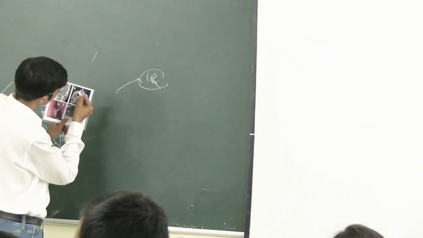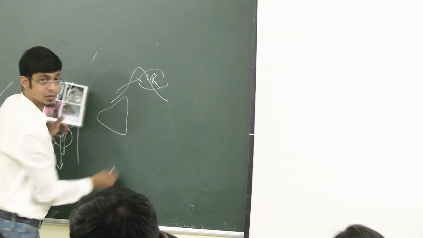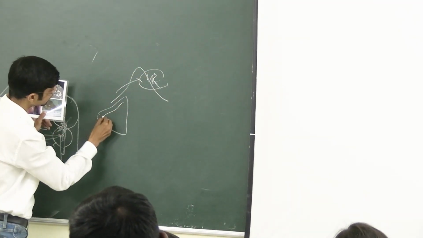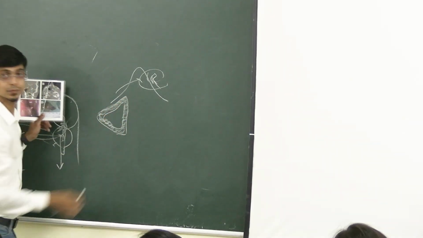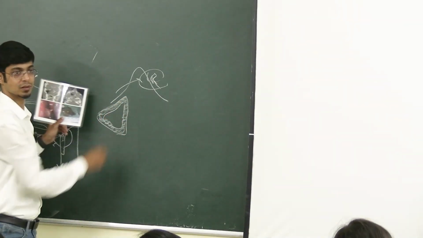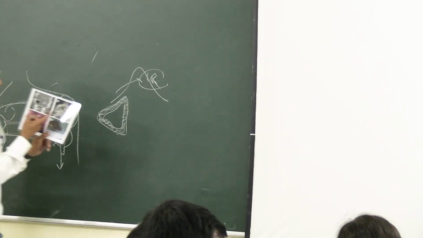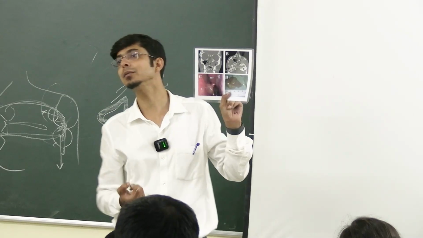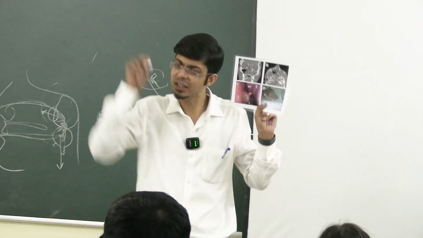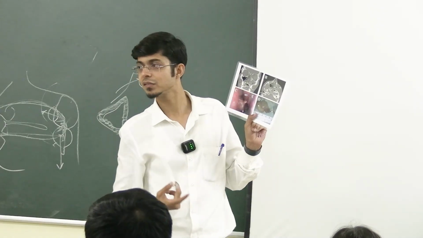Say this is the maxillary antrum, so it looks like this. If this is the nose, in the maxillary antrum there will be only mucosal thickening, so it will look like this, with air in between. So that is a chronic sinusitis kind of feature. Acute sinusitis can present like this, but then again this much homogeneous opacity is unlikely to be maxillary sinusitis. You can keep it in the DD, but this is a maxillary along with ethmoidal sinusitis.